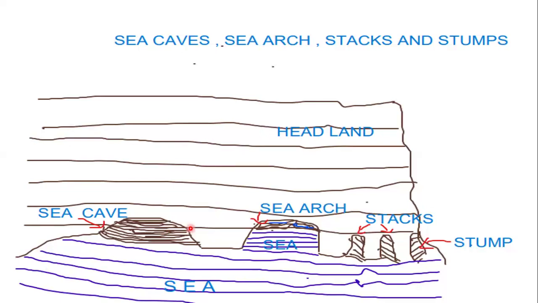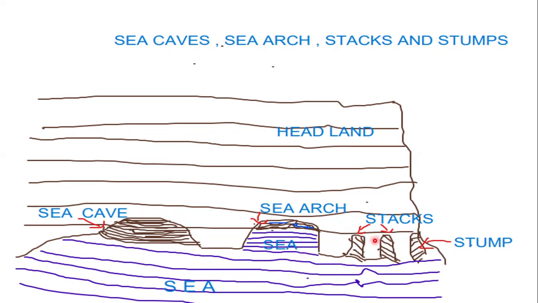When a headland, which is hard rock projecting into the sea, is attacked by the sea waves from both sides, the waves are able to cut through and through. The walls of the sea cave also collide. So the water flows below through the passage, which is called a sea arch.